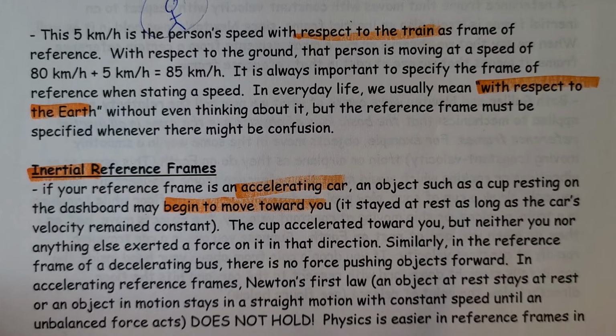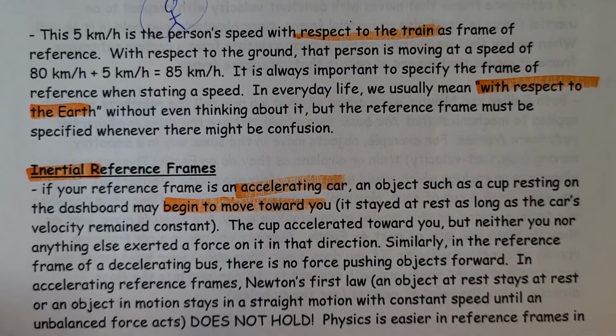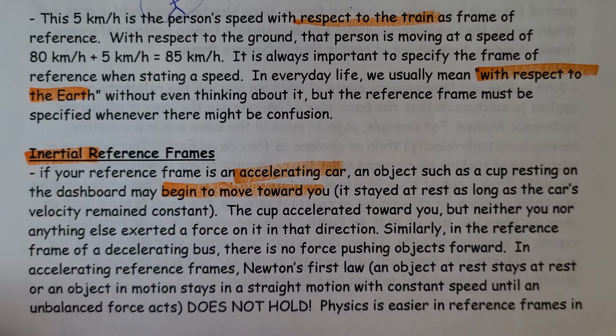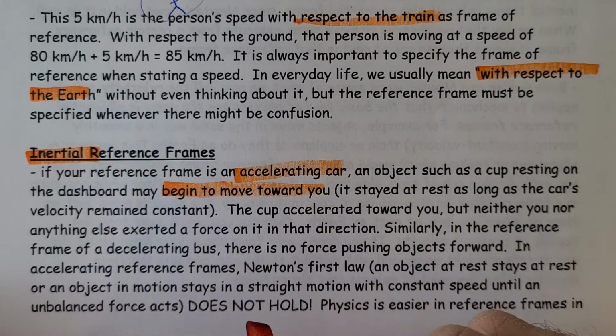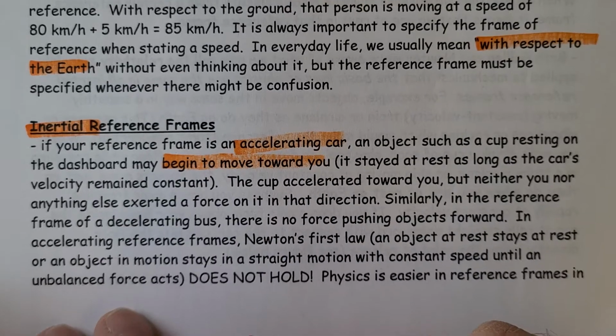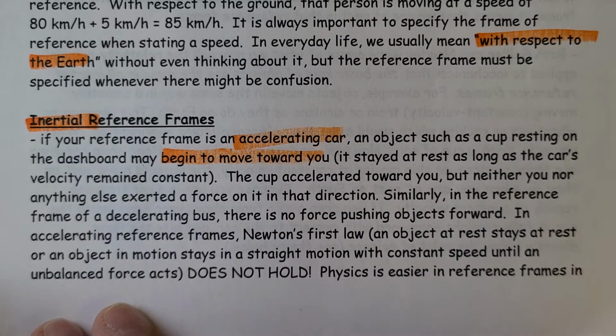In a vehicle that is slowing down, objects that were in motion stay in motion, so they appear to fly forward. If you gun it and accelerate fast forward, everything that was at rest and not tied down will appear to you to move backwards.